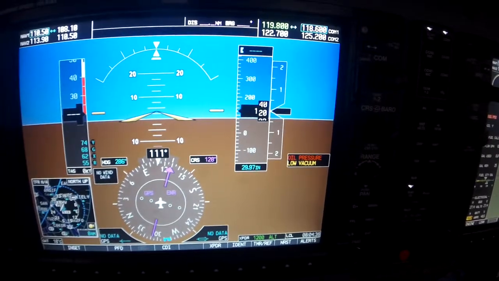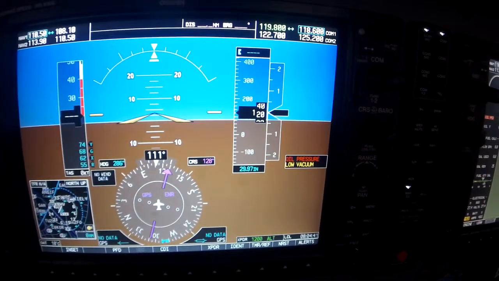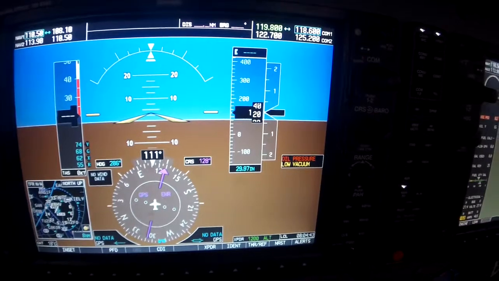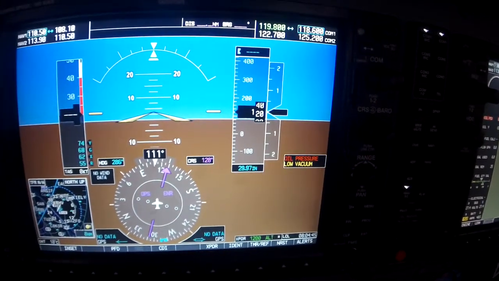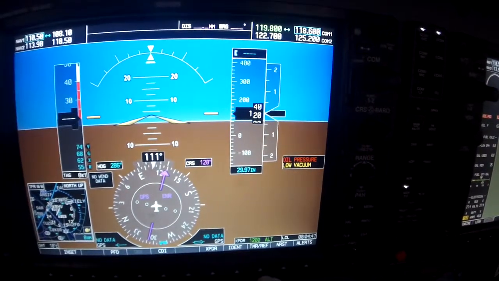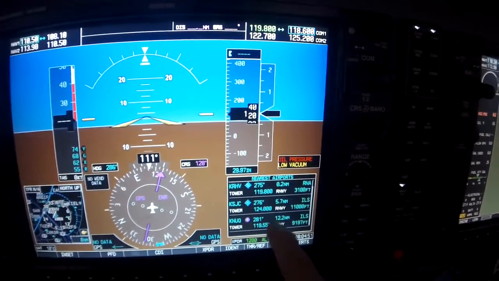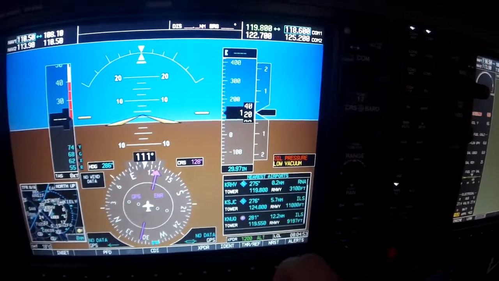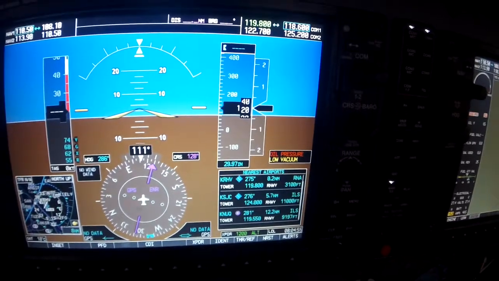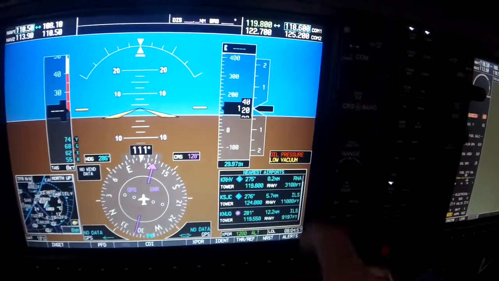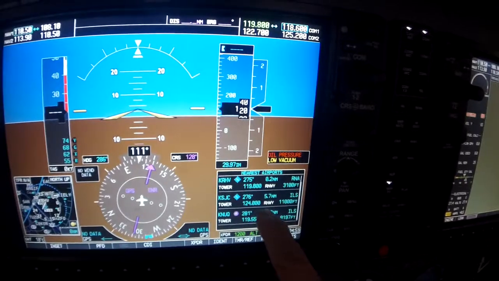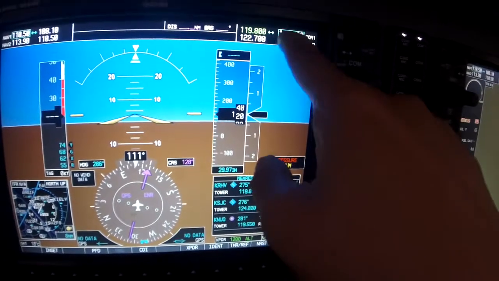This is a tutorial on how to change the frequency immediately on the nearest airport. So what you do on the PFD is you press the nearest, and you'll see all these airports that are around your area. And in order to pick the frequency for that airport immediately, because right now I picked